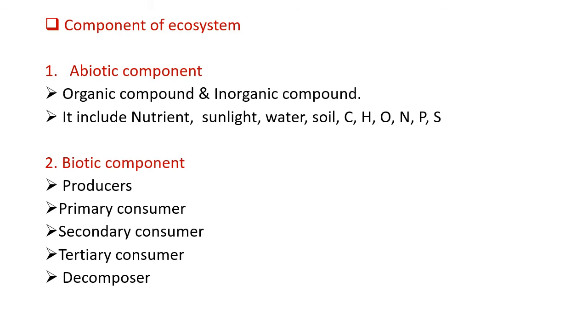And biotic components contain producers, primary consumers, secondary consumers, tertiary consumers and decomposers. The use of sunlight, nutrients, water, soil, and these inorganic substances like carbon, hydrogen, oxygen, nitrogen, phosphorus, and their interrelationship we discussed in previous lectures.